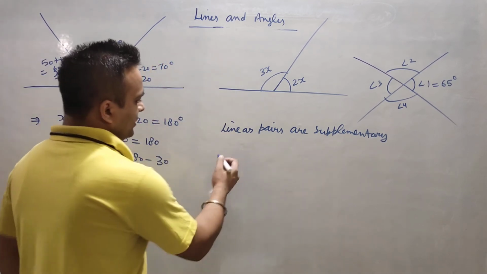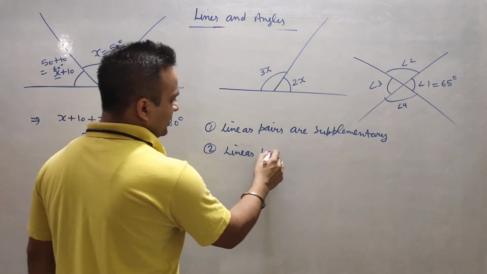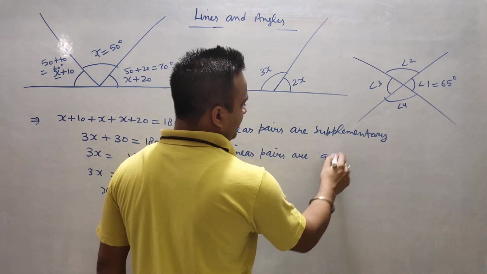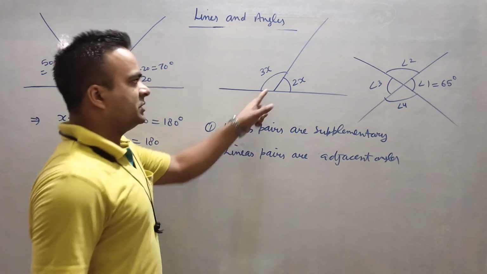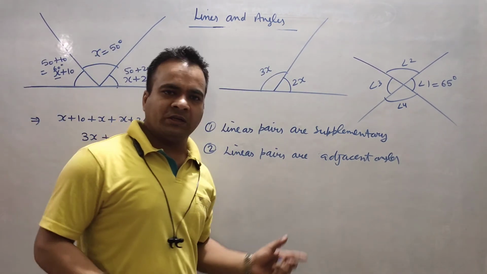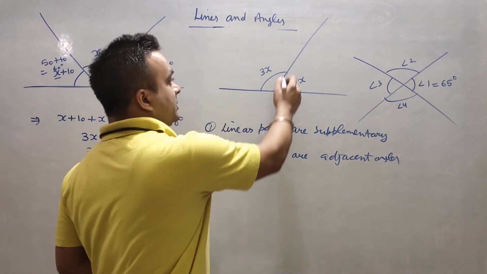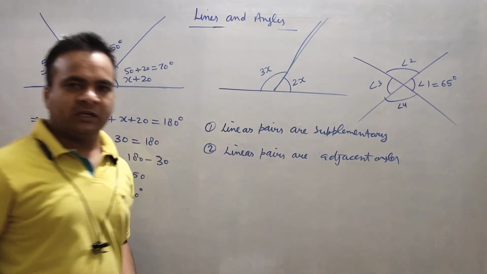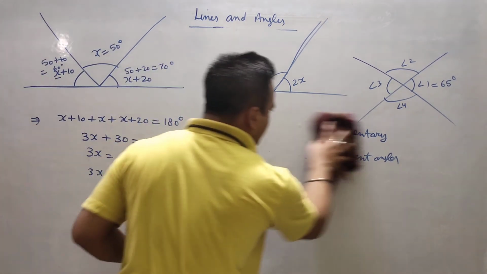Like for example, I can give you one more example here. Linear pairs are adjacent angles, right? Because they are actually satisfying the property of adjacent, because adjacent says one common arm should be there. We don't see the angle direction in the adjacent part. Angles can be in different directions, right? But one arm should be common. So but all adjacent angles cannot be a linear pair, right? So this is one way to understand the difference.